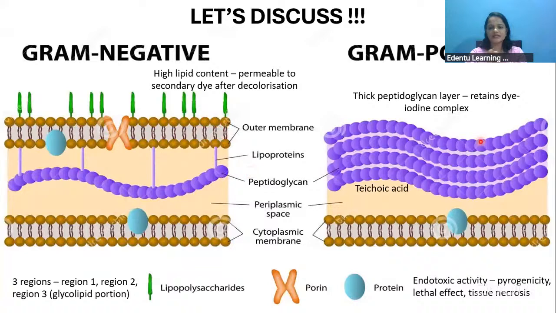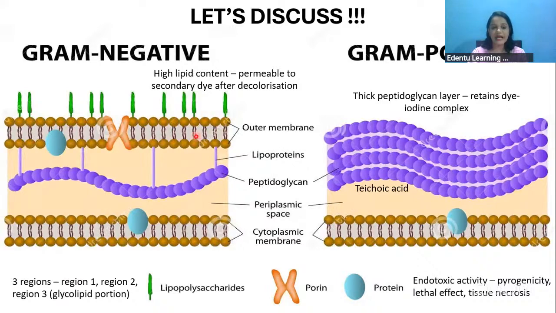As you can see, the peptidoglycan layer is comparatively thin in gram negative bacteria. That might be the reason the dye is not retained, and also because of its high lipid content. The lipopolysaccharides are numerous, and because of the high lipid content, it is permeable to the secondary dye after decolorization. That is, the secondary dye can easily come inside this bacterial cell wall.